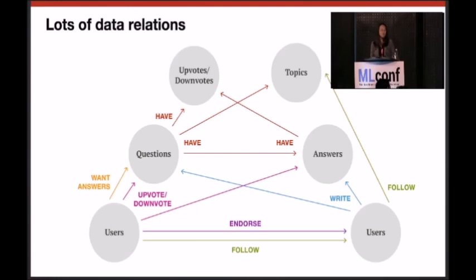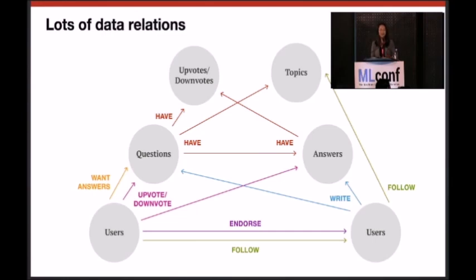As you can see from this graph, we have quite intricate and complex data types and data relationships, right? So we have questions, we have answers, we have users, we have topics, and users can take various actions on answers, which I have already introduced, but they can also take various actions on questions too, right? You can follow a question, you can request answer to a question, and you can also write an answer to a question. Then users can follow each other. They can also endorse each other on certain topics.